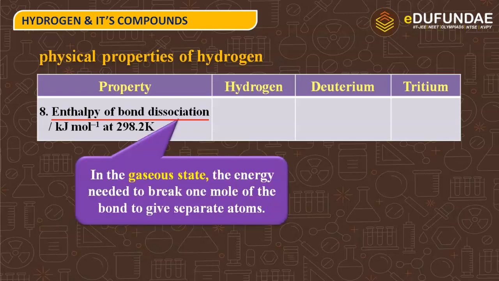In the gaseous state, the energy needed to break 1 mole of the bond to give separate atoms. Gaseous state में कोई molecule present है, उसको हम कुछ energy provide कर रहे हैं to give atoms from that molecule, and the energy enthalpy involved in that process is known as bond dissociation, or we can say enthalpy of bond dissociation.